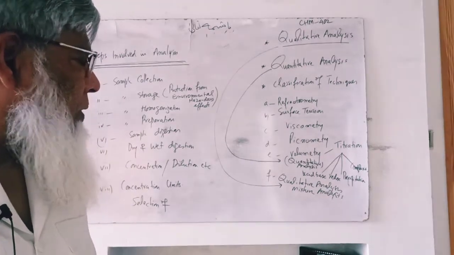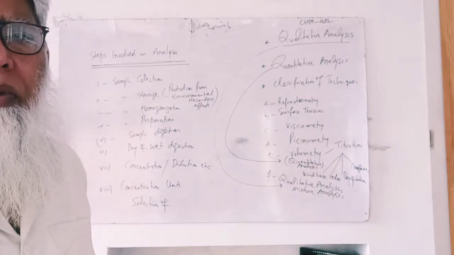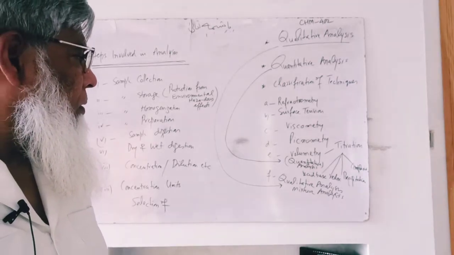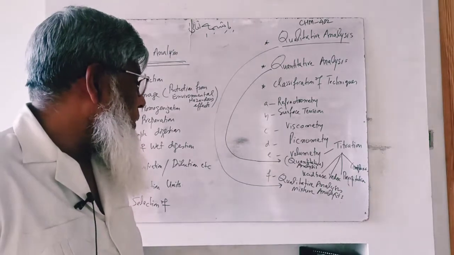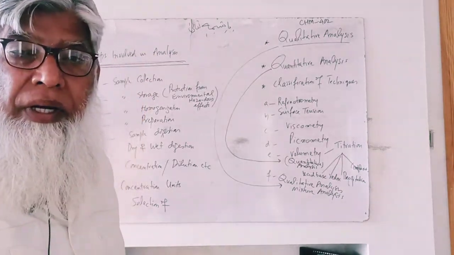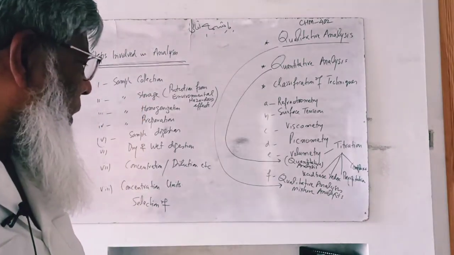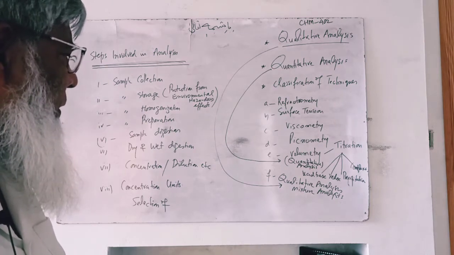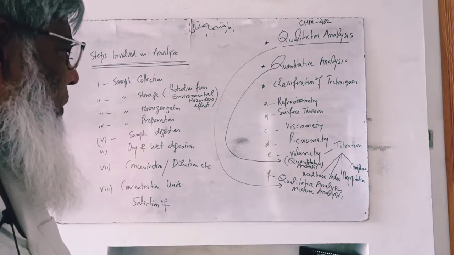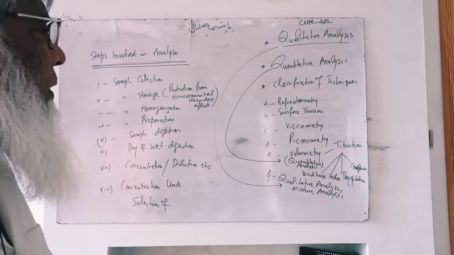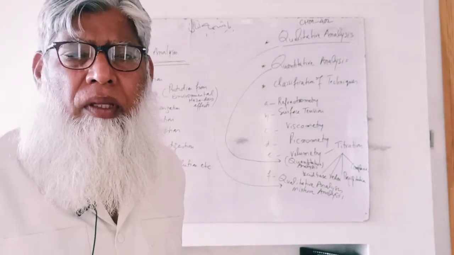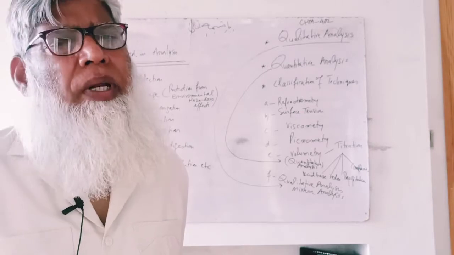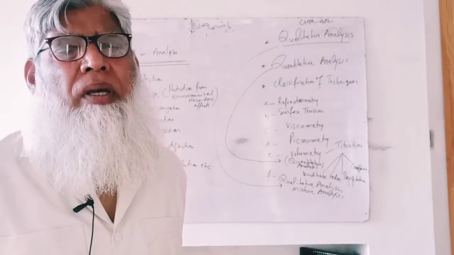Another example is redox titration. Another example, precipitation titration. Another example, complexometric titration. So, different quantitative analyses have been carried out. These are simple old techniques. These are common in practice.